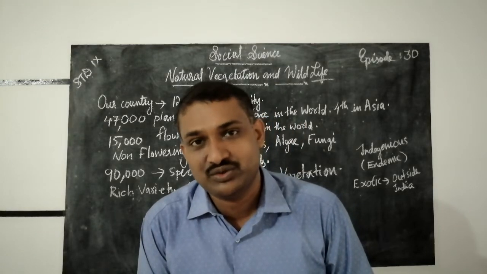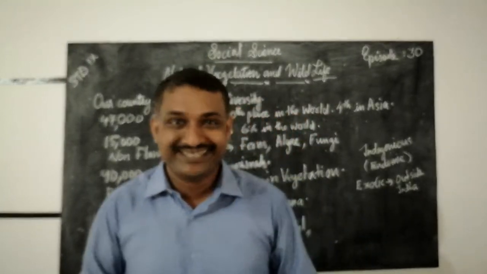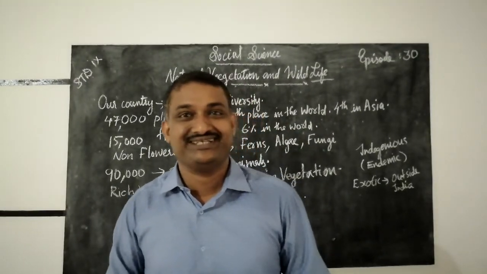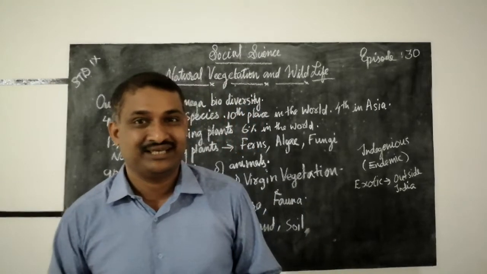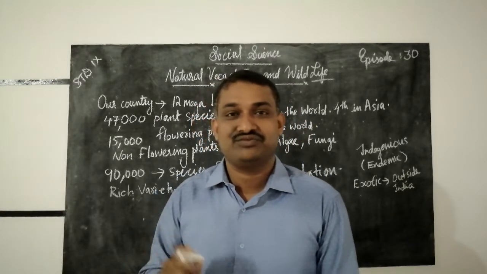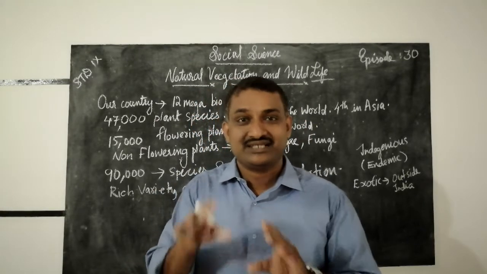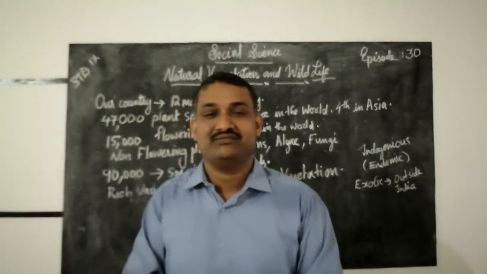So what will we do? We have to plant more trees and save our earth. We can say the slogan: save earth, plant trees. Plants are very essential for the existence of human beings, because the balance of our economy depends upon plants and animals.